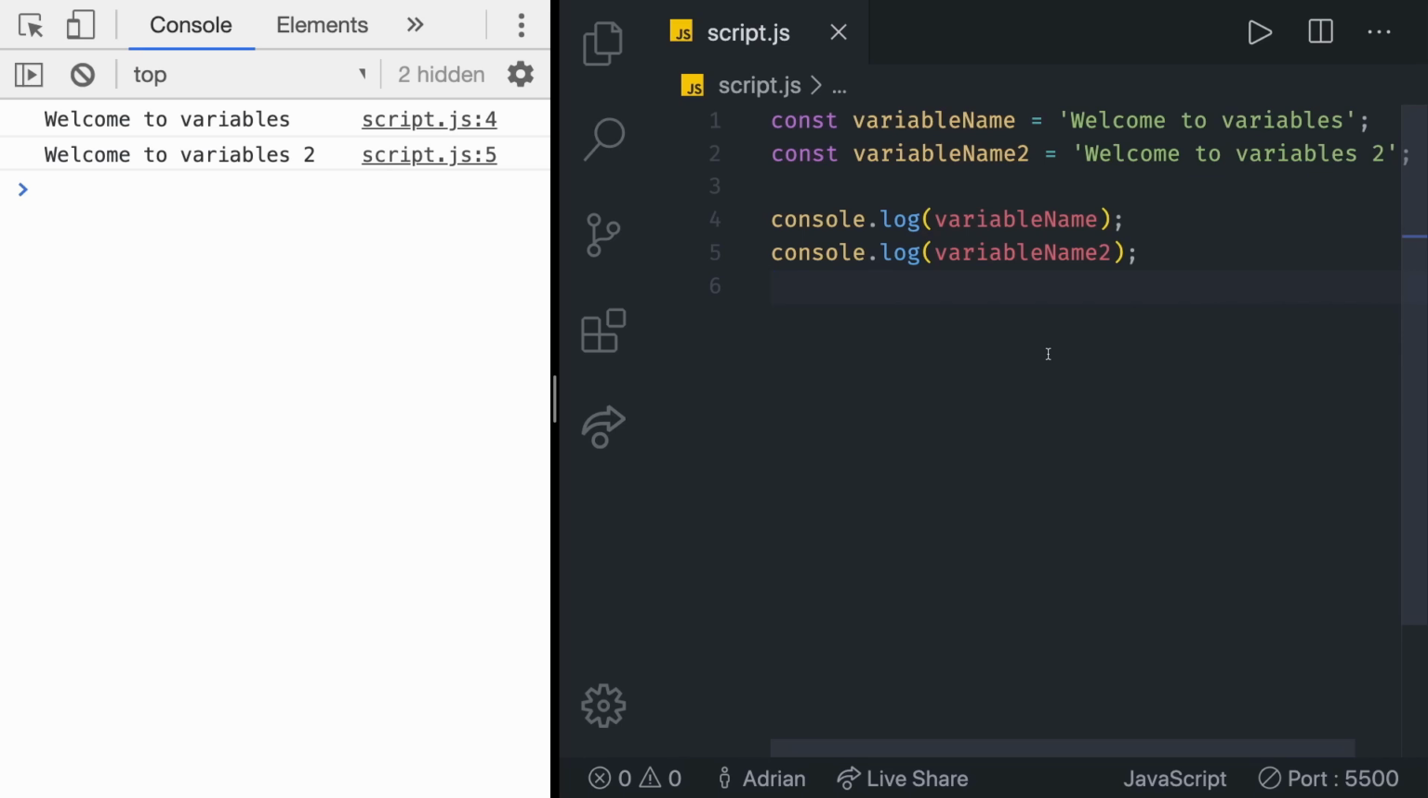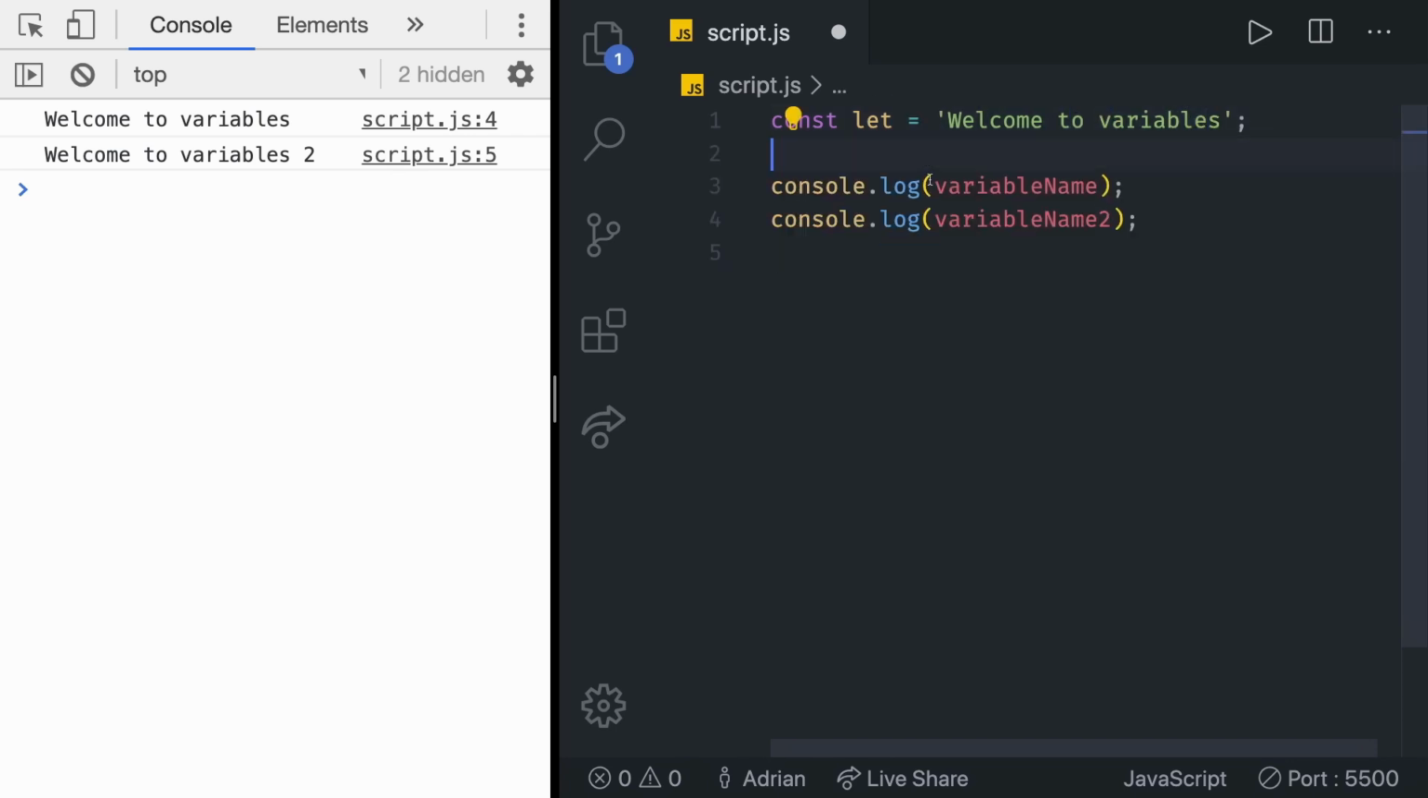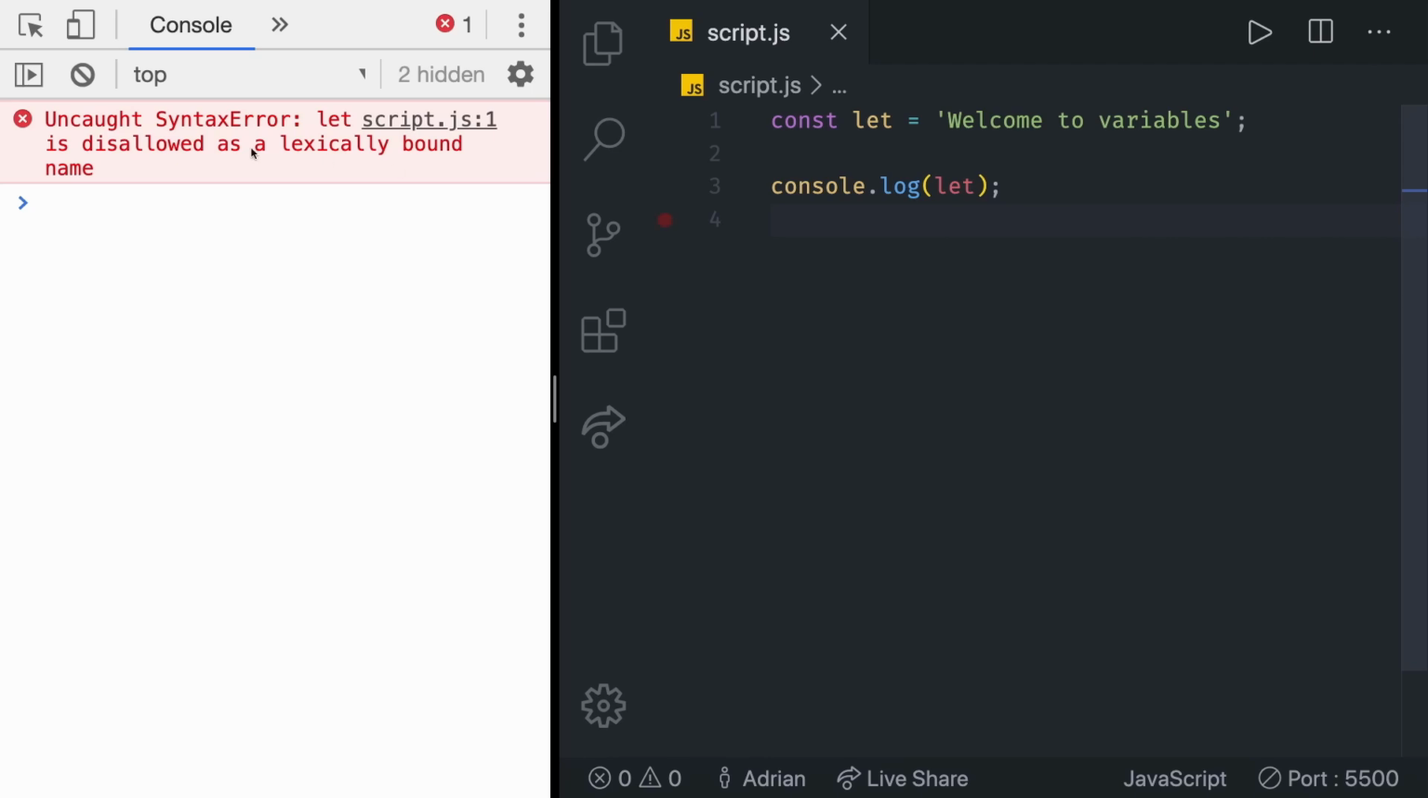The second rule is that the name of the identifier should not be any reserved JavaScript keyword. For example, we cannot declare a variable like this: const let is going to be equal to welcome to variables. If we try doing that, let's see what happens. Uncaught syntax error, let is disallowed as lexically bound name. We can also try const var, because we know that var is a specific thing in JavaScript. It means a variable. So we cannot call a new constant or a new variable var, because that's already reserved. So if we try doing this, we get the same thing, unexpected token var.